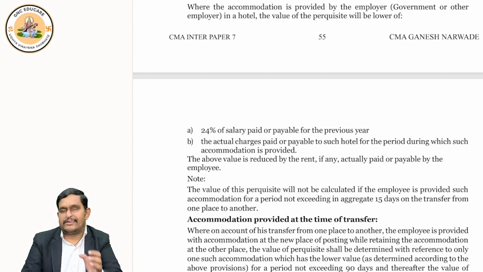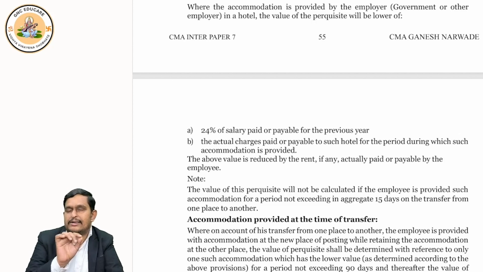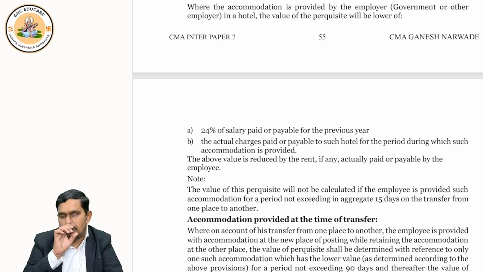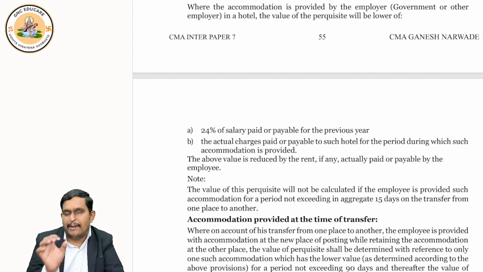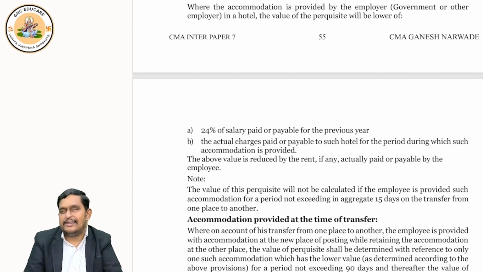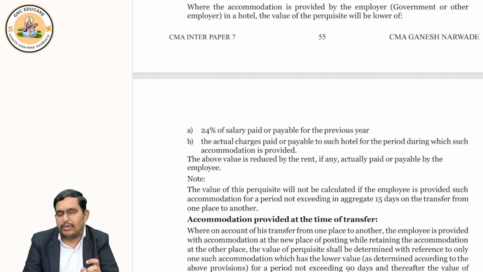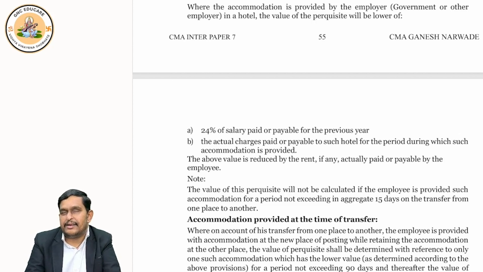If this type of situation arises, for at least 15 days, the income tax department will not treat it as a taxable perquisite. So stay in a hotel by the employee up to 15 days, paid by the employer, is not taxable, not a perquisite.